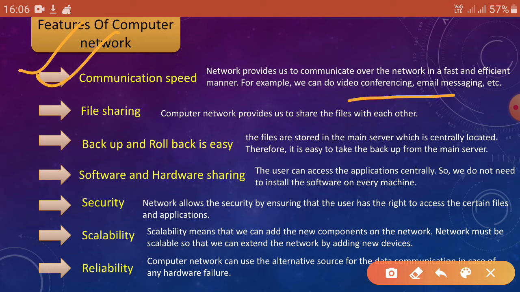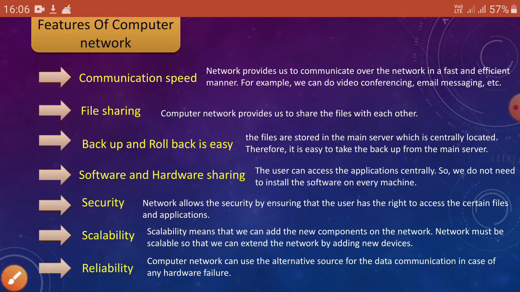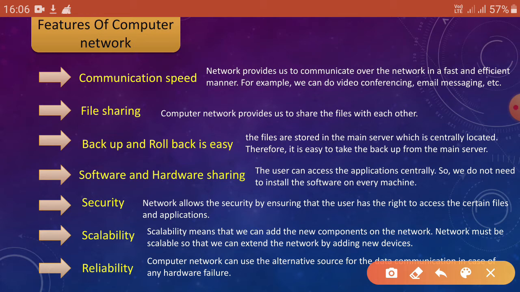We can do video conferencing, we can do email messaging, etc. So the first feature of a computer network is communication speed. The network lets us communicate in a fast and efficient manner. Example, video conferencing, email messaging, etc.